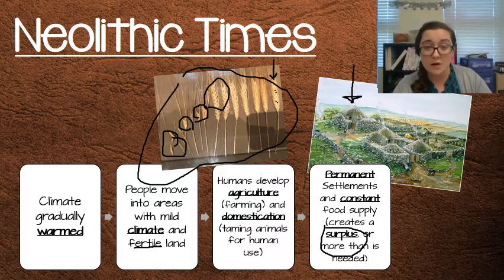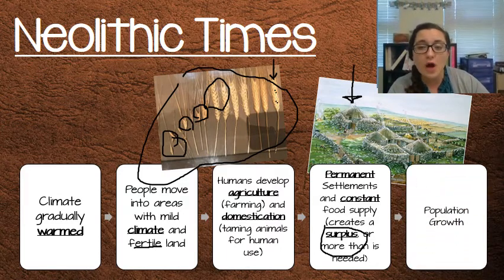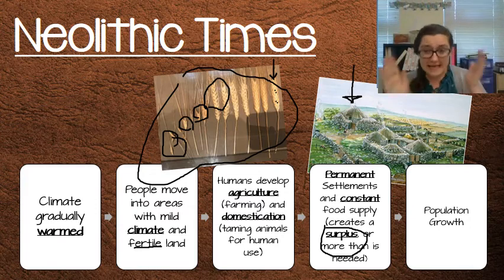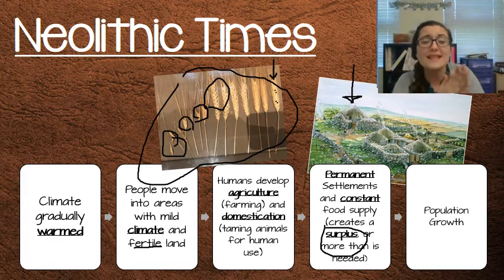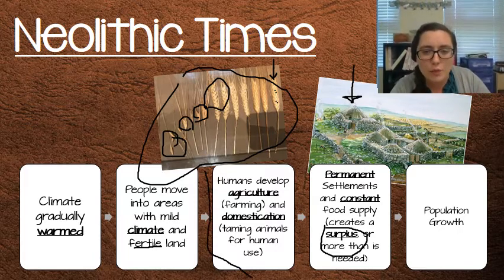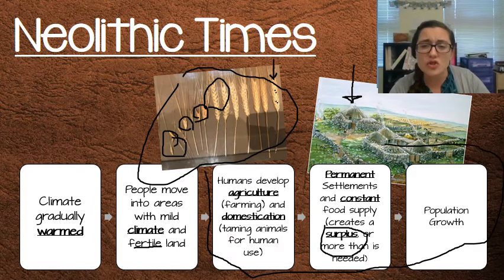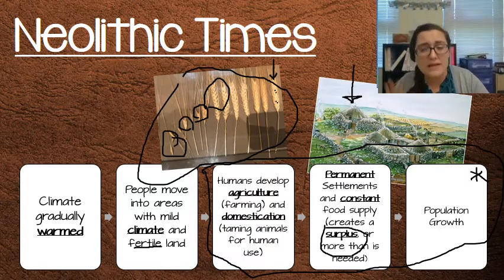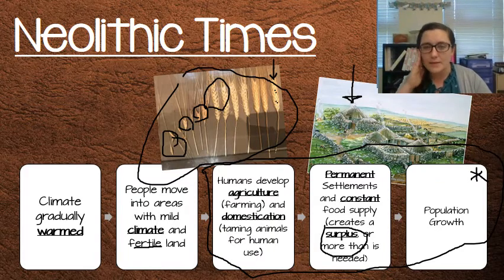Now, the thing about having a surplus is, like I said, it means that we can feed more people. So because of this, our population grows. Now, guys, here's the thing. This one chart is so important, especially these last 3 boxes. Please, please, please circle these last 3 boxes, put some stars by them. You need to know that agriculture leads to a surplus, and a surplus or extra food leads to population growth. This is going to be a pattern that we see again and again throughout this year.